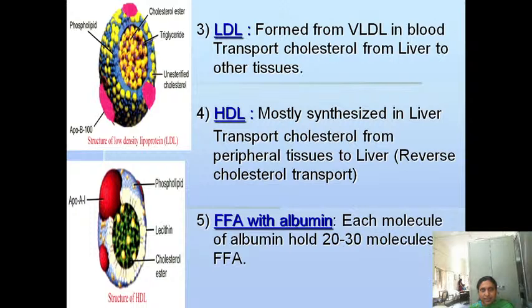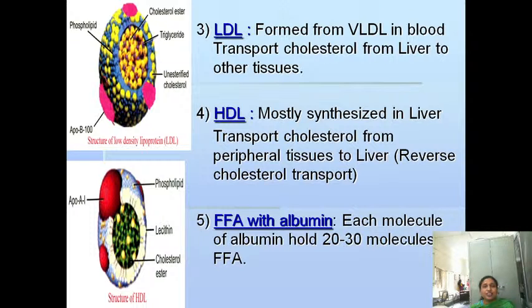Okay, LDL, very low density, this LDL is derived from VLDL. The LDL transports cholesterol from where to where? From the liver to other tissues. But the breakdown, the catabolism of cholesterol, happens in the liver. Here LDL is taking cholesterol from the liver to the peripheral tissues. Once the cholesterol reaches the peripheral tissues, it cannot undergo degradation.